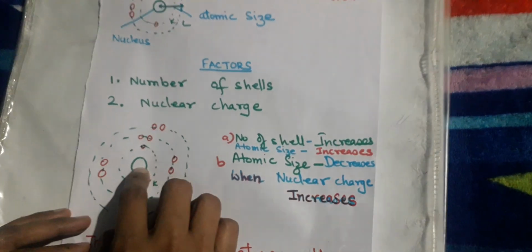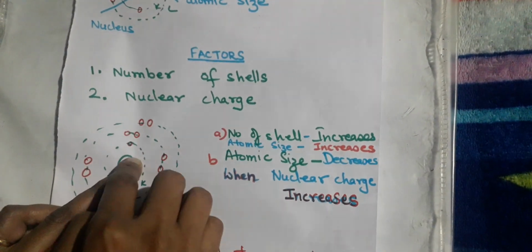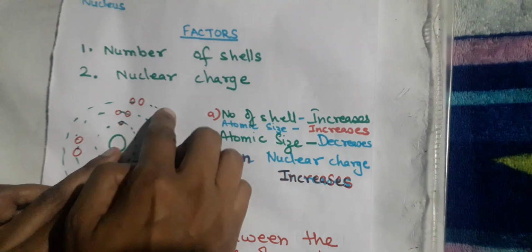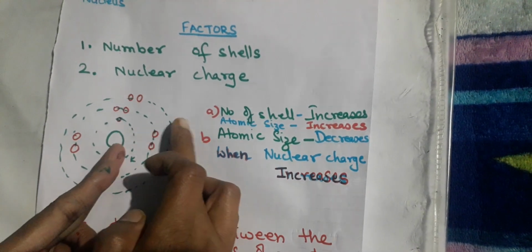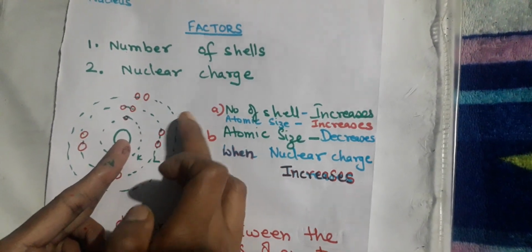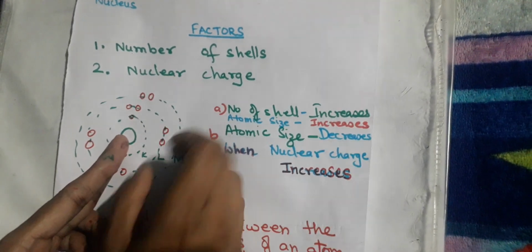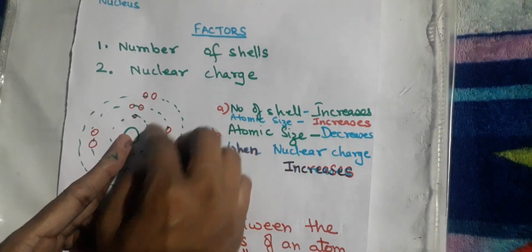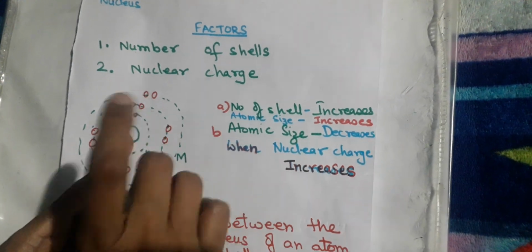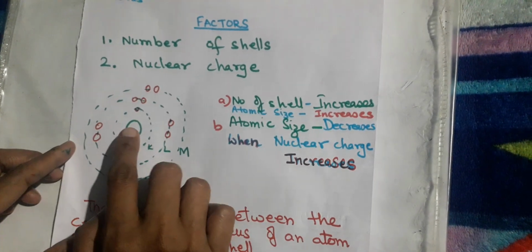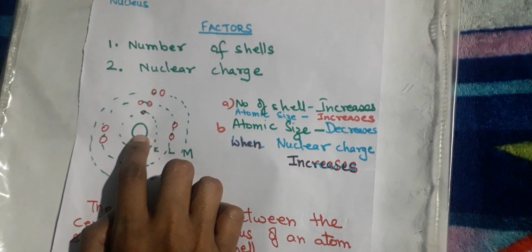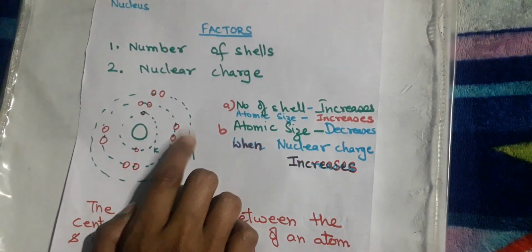So the more the positive charge, the more it will attract the electrons toward itself. When it attracts more electrons toward itself, the shells will come closer to the nucleus, and its size will contract, or you can say decrease. So the atomic size will decrease. That's why we always say when the nuclear charge increases, the atomic size decreases.